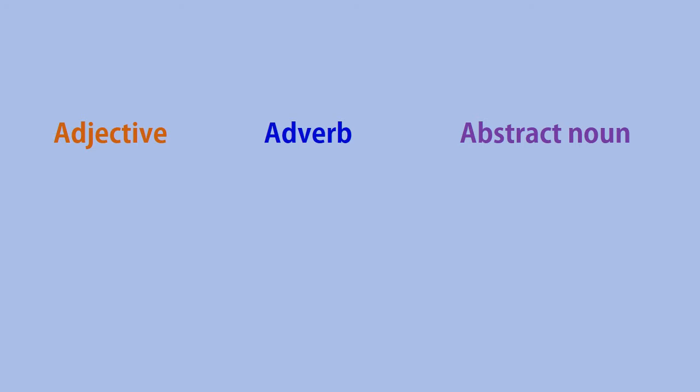Say we come across a sentence, Rohit is an honest boy. Rohit is a noun. We know that honest is a word that describes Rohit. What kind of a boy is Rohit? Rohit is an honest boy. So, honest is an adjective.